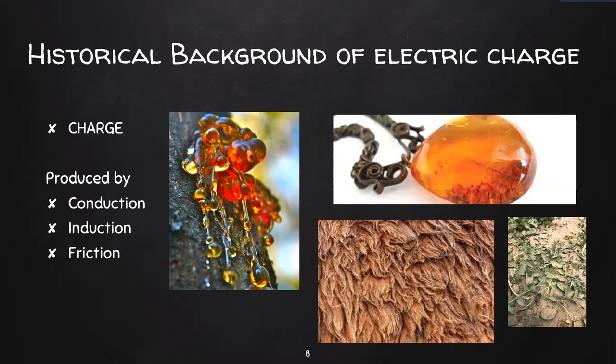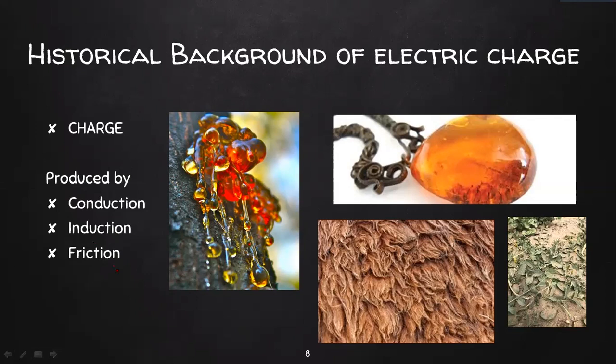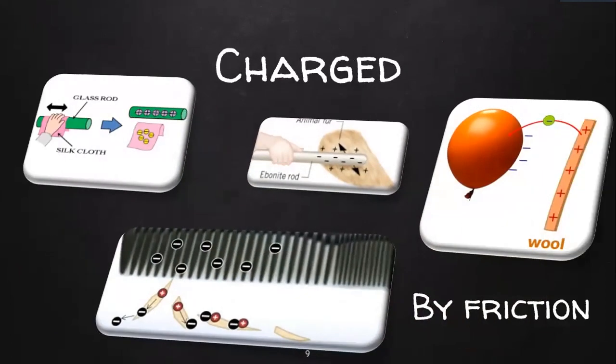So if it gains charge, what happens? It will become a negatively charged object. If it loses some electrons, then it becomes a positively charged object. So this is how an object gets charged. This charging process can happen in three ways. One is conduction, the other is induction, and the other one is friction. But in this chapter, we will be learning more about friction, and we are not going to learn much about conduction and induction.